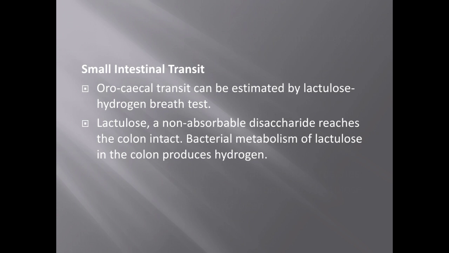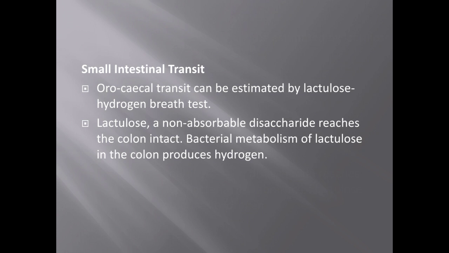So the next one is the small intestinal transit. Here the orocecal transit can be estimated by the lactulose hydrogen breath test, like in small bowel bacterial overgrowth. Basically, lactulose is a non-absorbable disaccharide which reaches the colon intact.